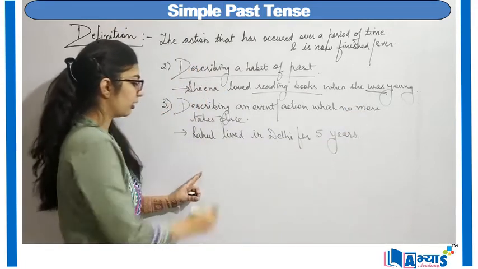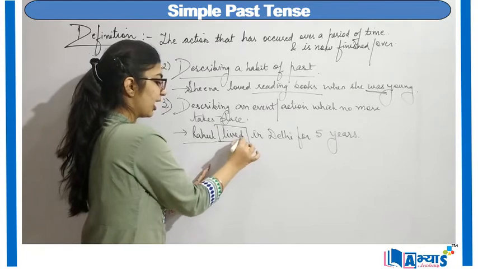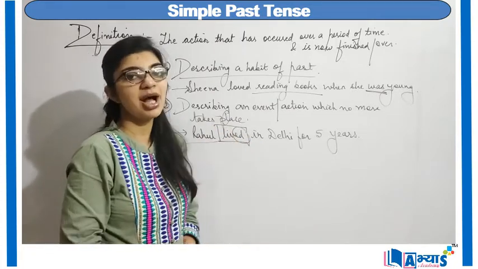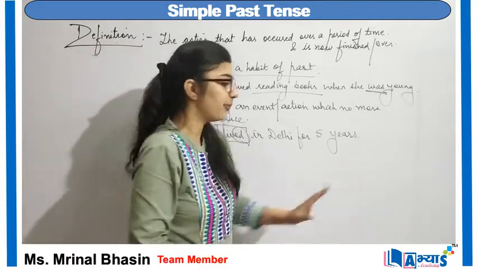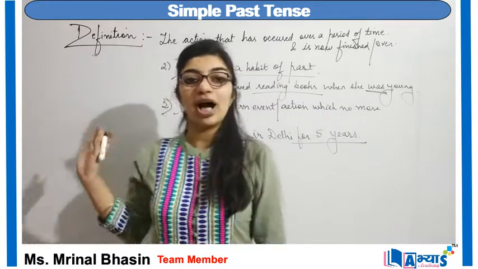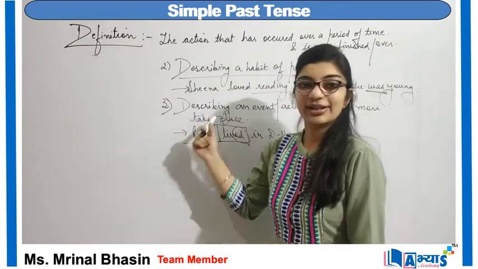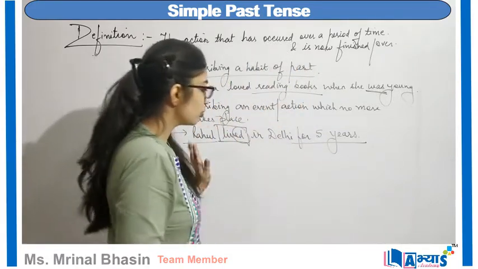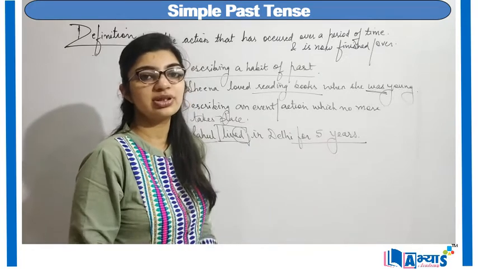Now I am talking about a person named Rahul who lived. Here again live becomes lived, and this is my simple past tense. So Rahul lived in Delhi for 5 years, but now those 5 years are over and therefore Rahul no more lives in Delhi. So an event that occurred in past and is no more taking place. So Rahul used to live in Delhi for 5 years, but now he no more lives in Delhi.